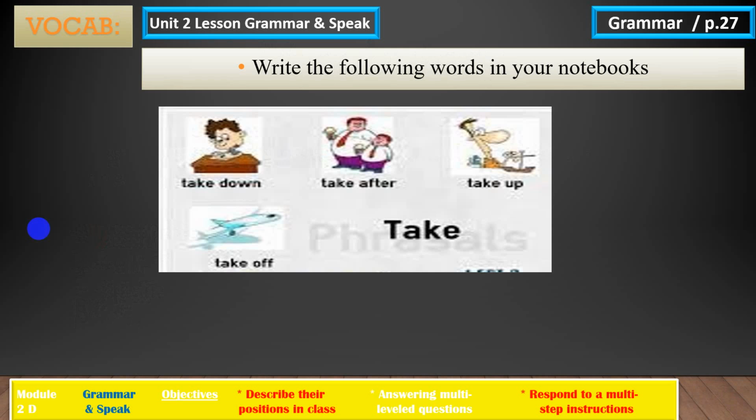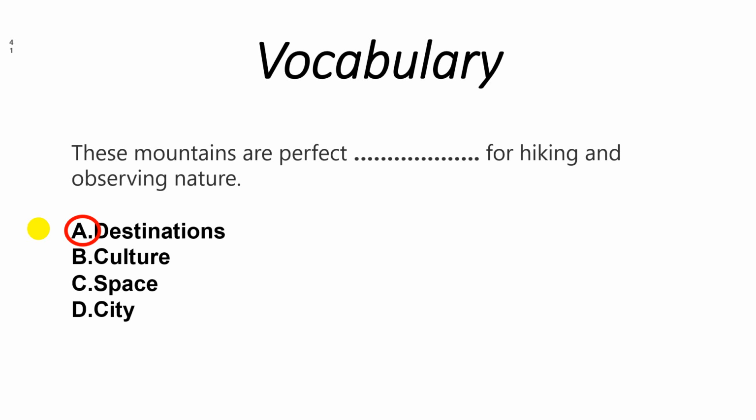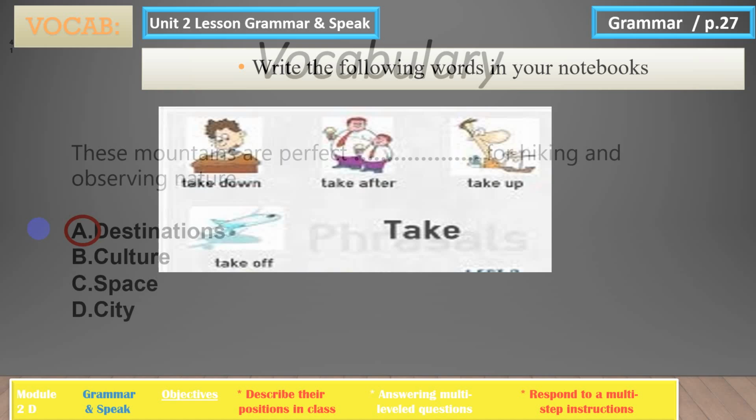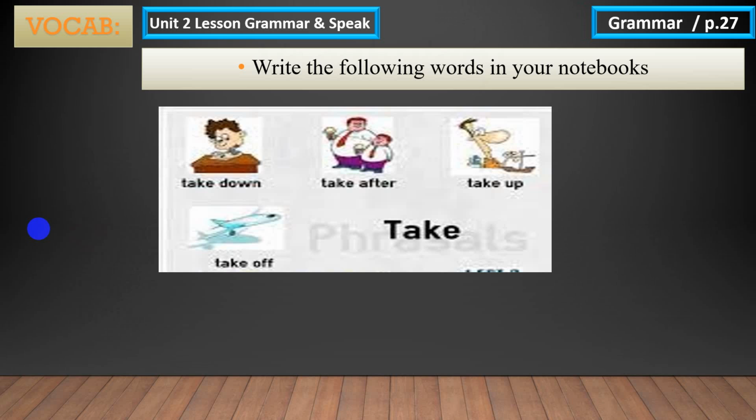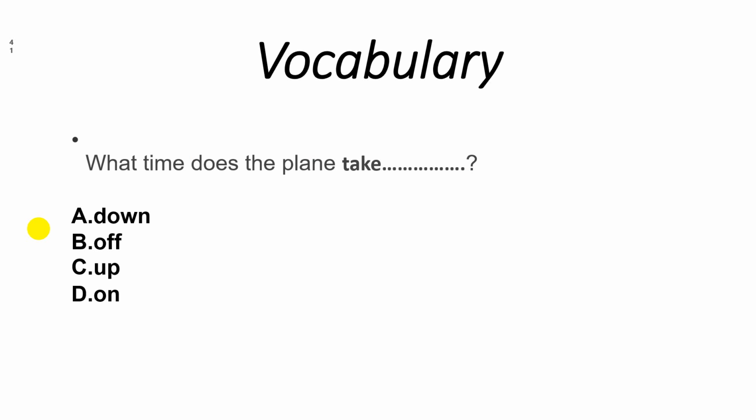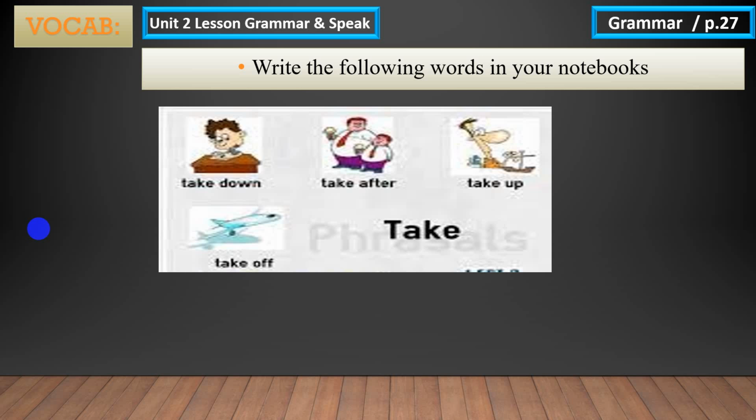This is how the vocabulary question will be. I ask you to complete the sentence by using one of the vocab. These vocab are already mentioned in your book or during the lessons, okay? Okay. Now let's move on. Can you just practice again? I have here just the word, what does the plane take? Before that, I can use take with one of the prepositions, and this one will be what? Phrasal verb. Do you remember this one? We discussed this one in detail in the class.